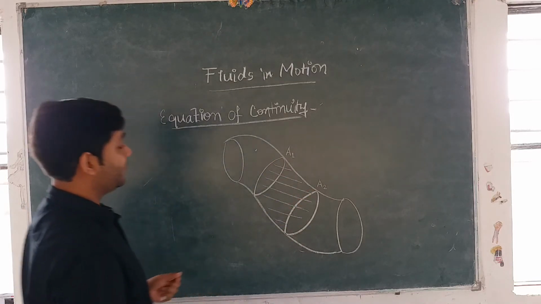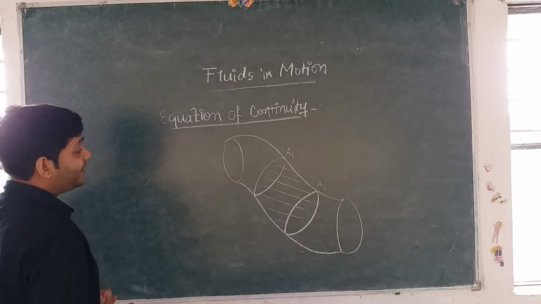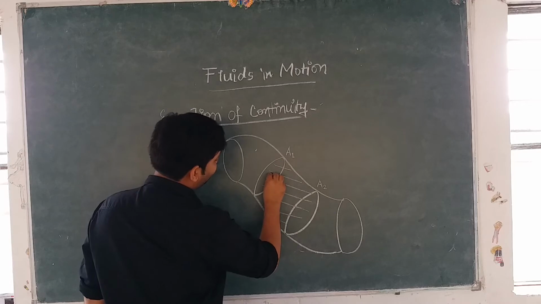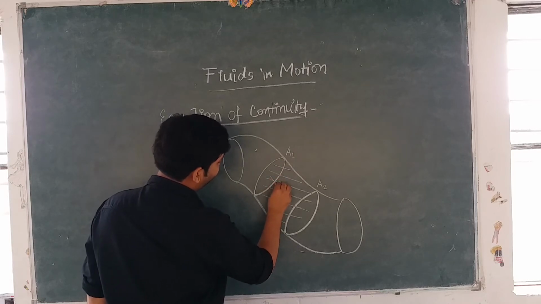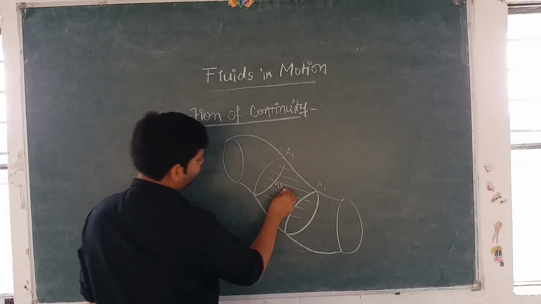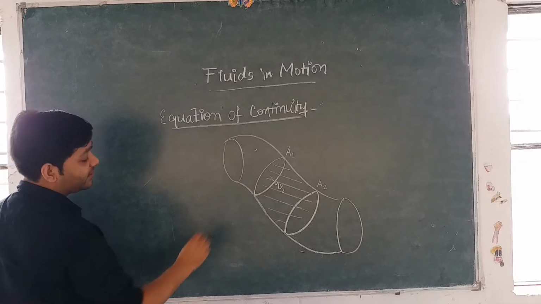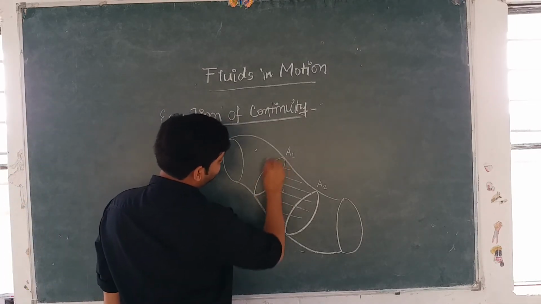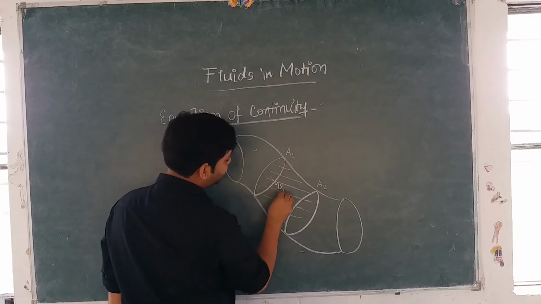Now let's say that the liquid enters this cross-sectional area with velocity v1, because the liquid must have some velocity since it is flowing.